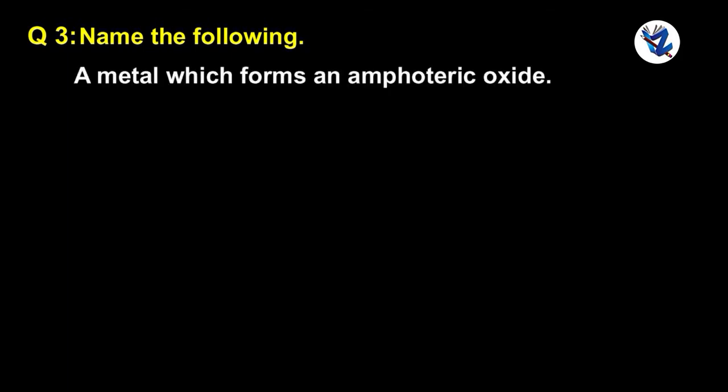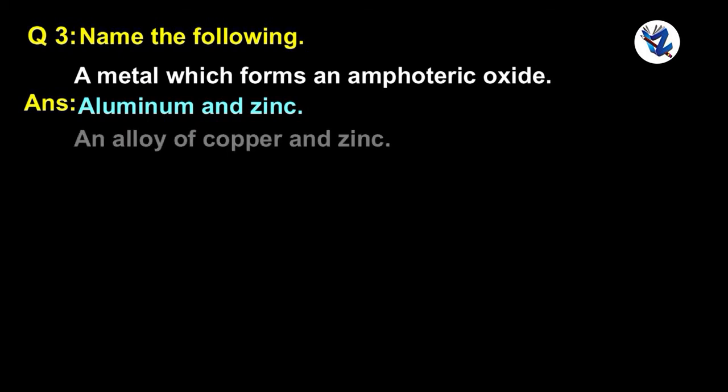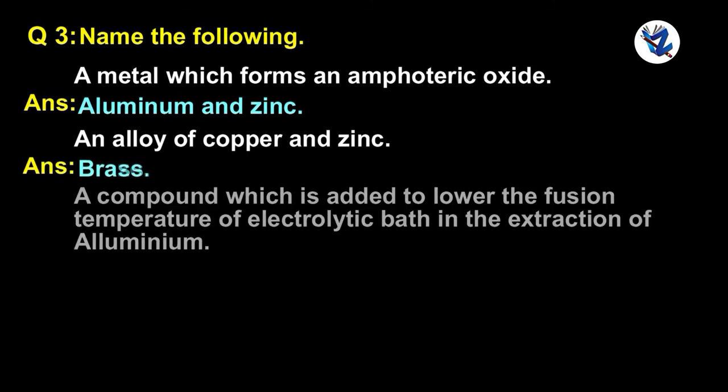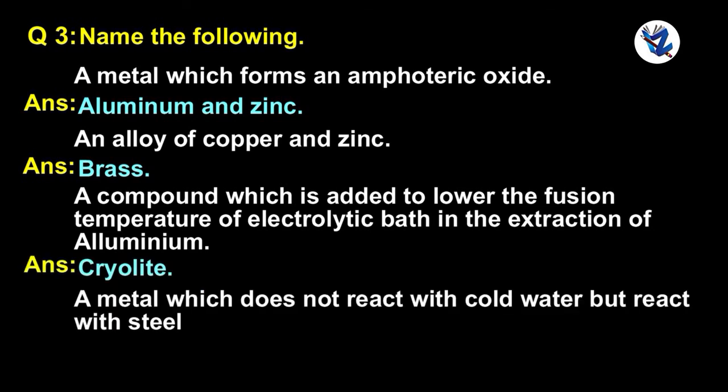Question 3. Name the following. A metal which forms an amphoteric oxide: aluminium and zinc. An alloy of copper and zinc: brass. A compound which is added to lower the fusion temperature of an electrolytic bath in the extraction of aluminium: cryolite. A metal which does not react with cold water but reacts with steam: aluminium and zinc.